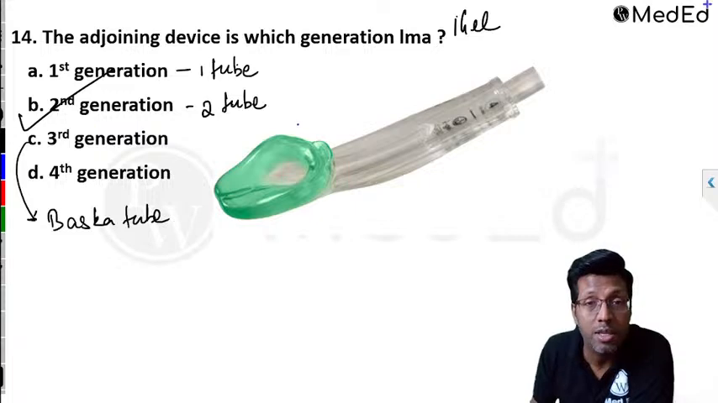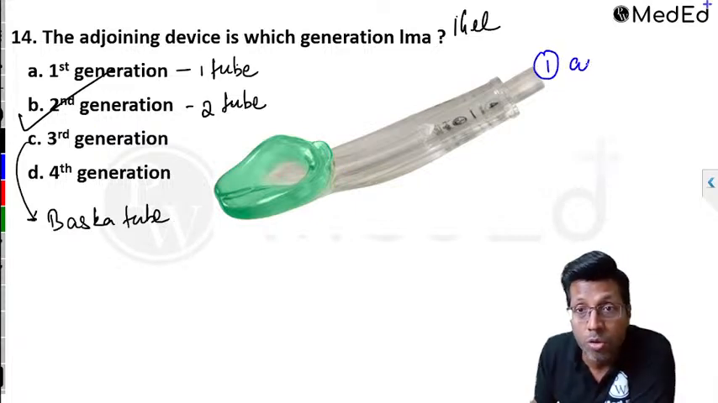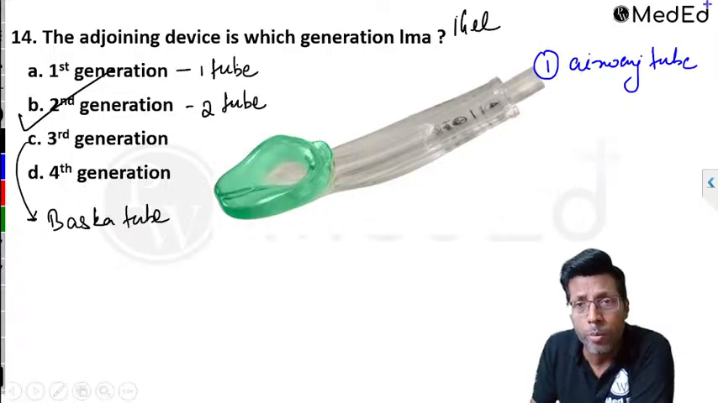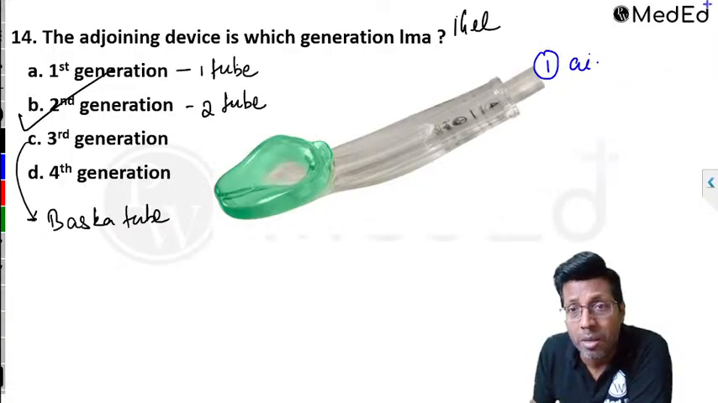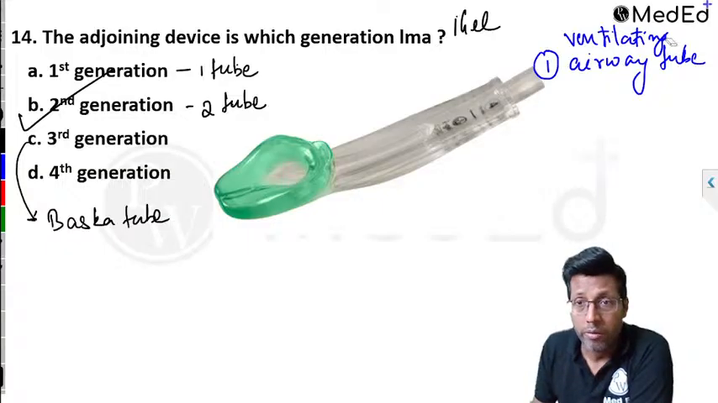So all of you will ask me, sir, where are the 2 tubes? The first tube is here, which is called the airway tube, from where you ventilate the patient. This is called the airway tube or the ventilating tube.